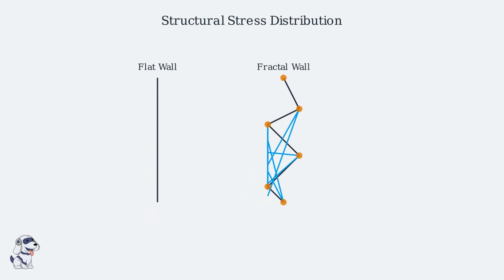In contrast, a fractal cliff acts as a natural shock absorber. Its jagged geometry spreads impact forces across multiple edges, diffusing the stress rather than concentrating it. This structural efficiency prevents total collapse. By iterating into a fractal form, the coastline preserves its integrity far longer, performing a complex recursive calculation of stress minimization.